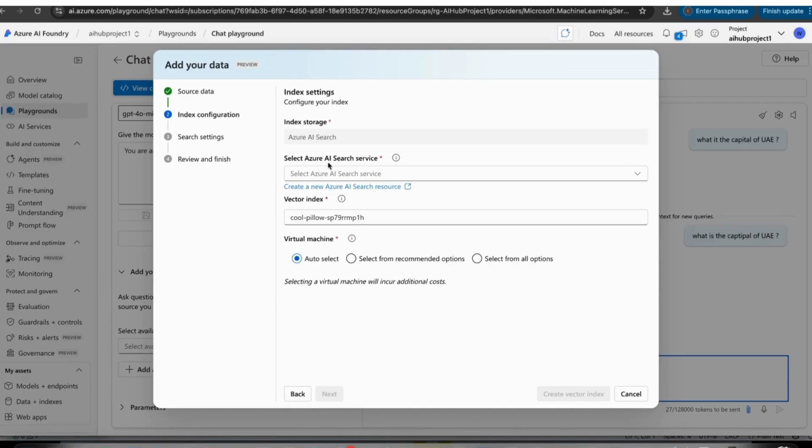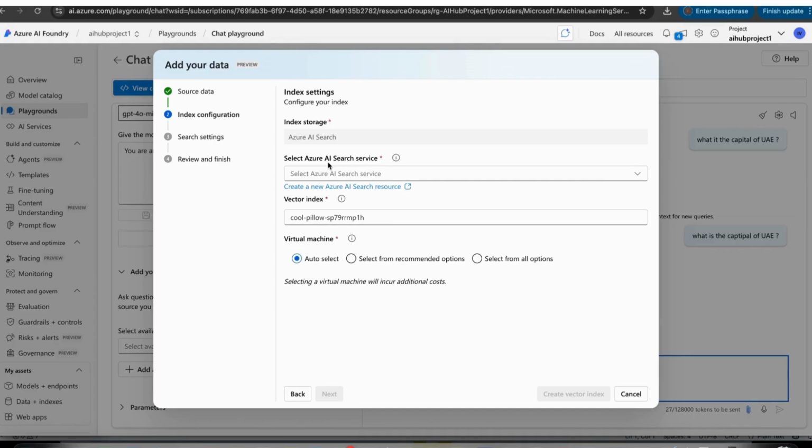In the next screen here we can see vector index. So this is the index configuration part. Once the data is uploaded, we create this index. This index allows the system to quickly retrieve relevant chunks of information during user queries.